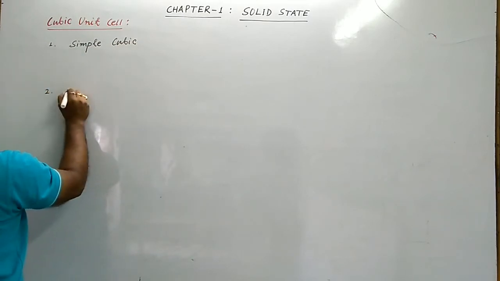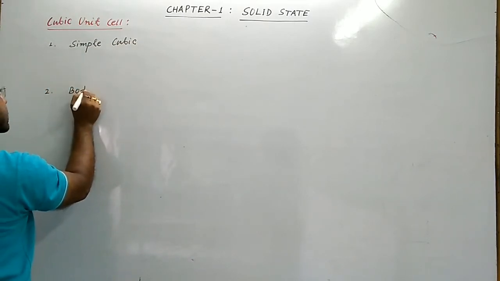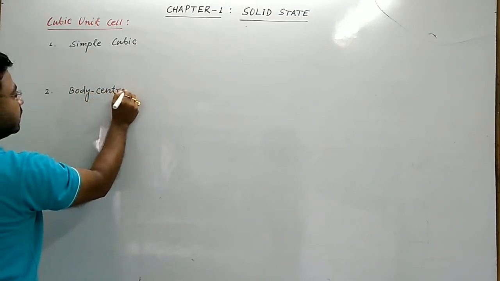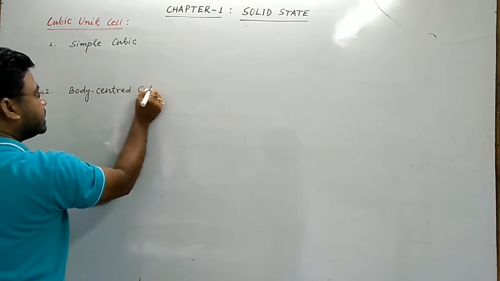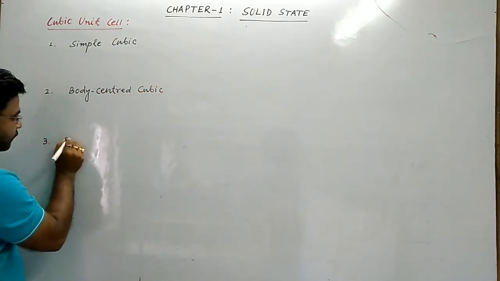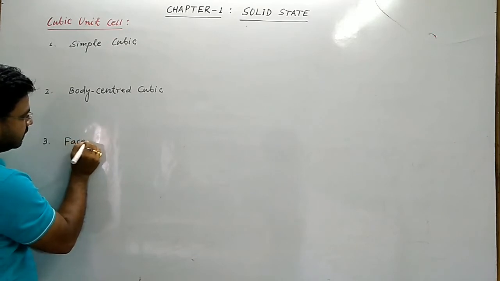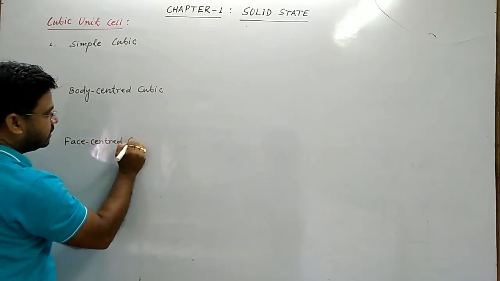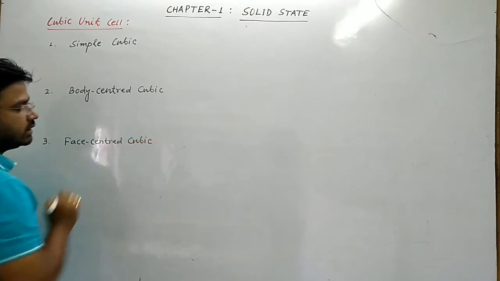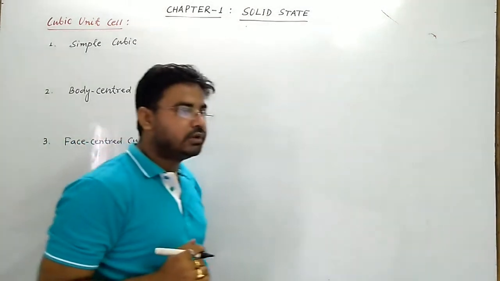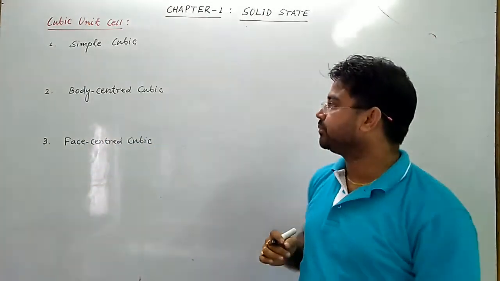The second one is the body centered cubic unit cell, and the third one is the face centered cubic unit cell. The face centered cubic unit cell is also called cubic close packing.